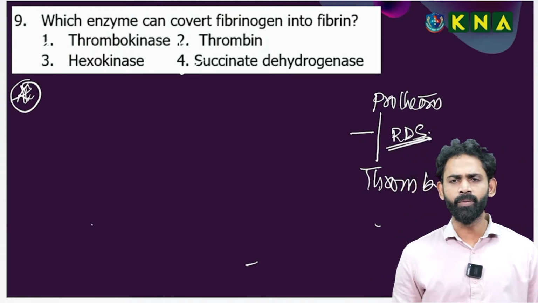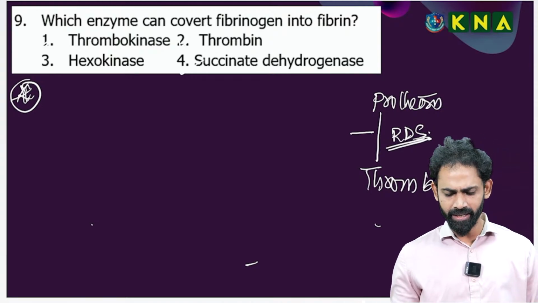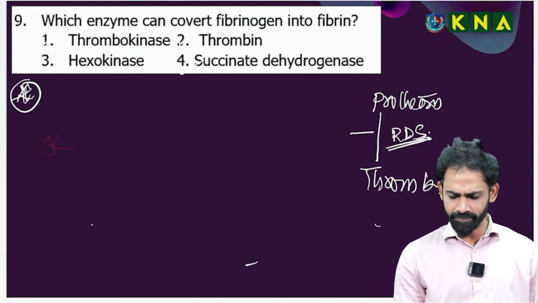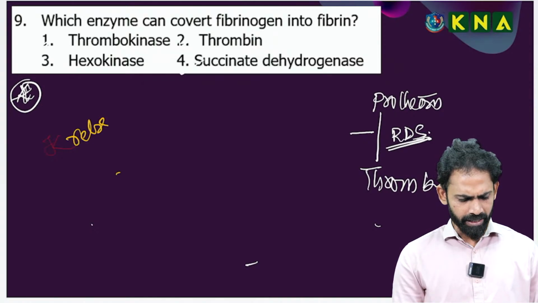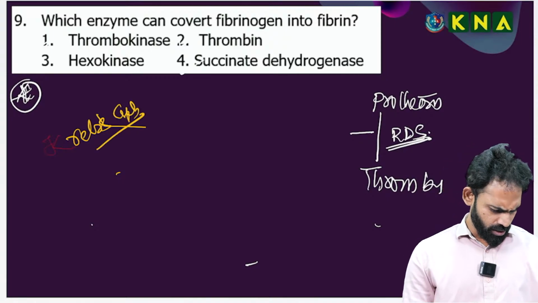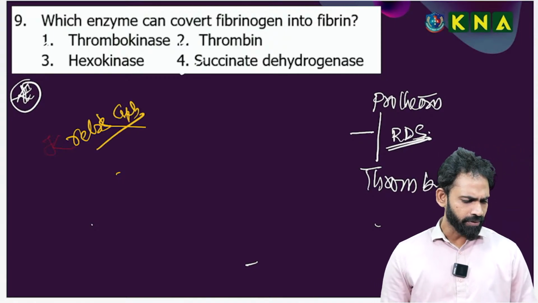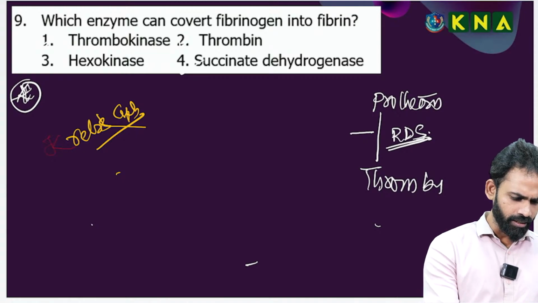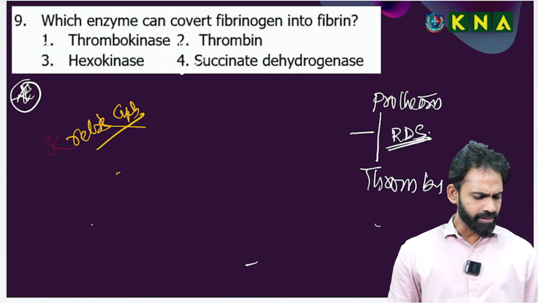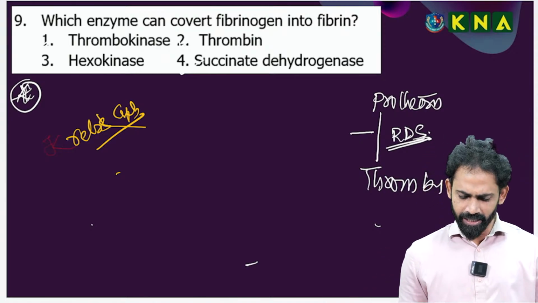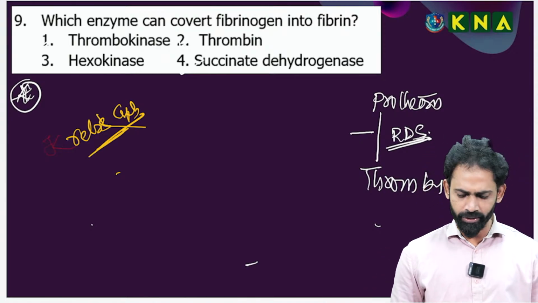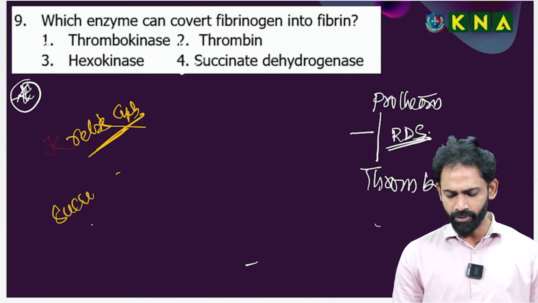What is the reaction carried out by succinate dehydrogenase? It is a part of the Krebs cycle. Aishwarya, you mentioned another way, okay? Substrate level phosphorylation, no, that's not correct.